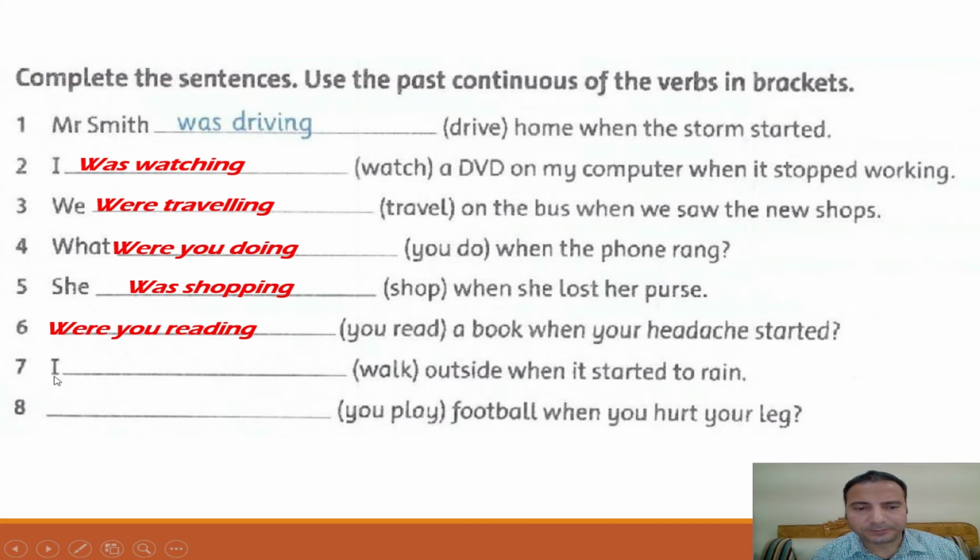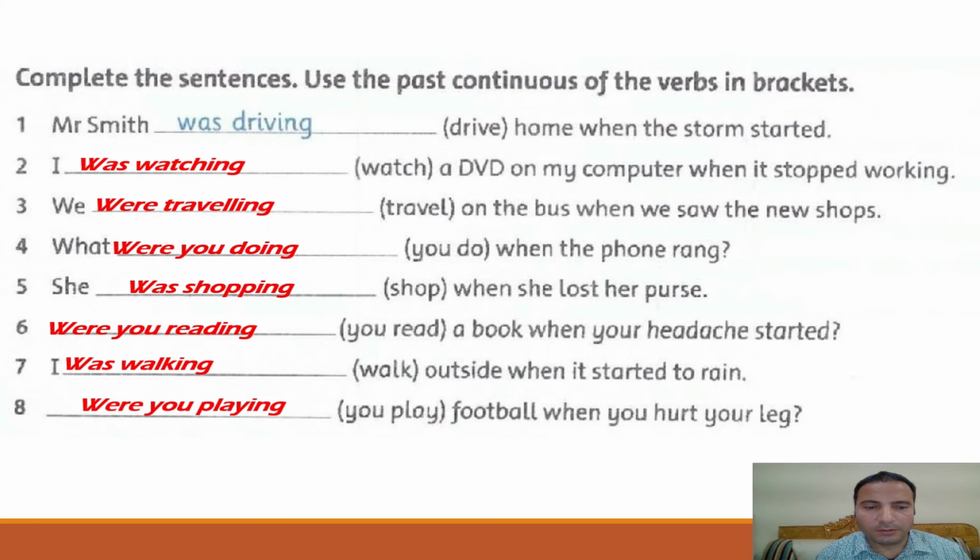Number seven, I dash walk outside when it started to rain. The subject I is singular, so I use I was walking. Number eight, you play football when you hurt your leg. And this is a question also. And with the subject pronoun you, I use were. Were you playing football when you hurt your leg?